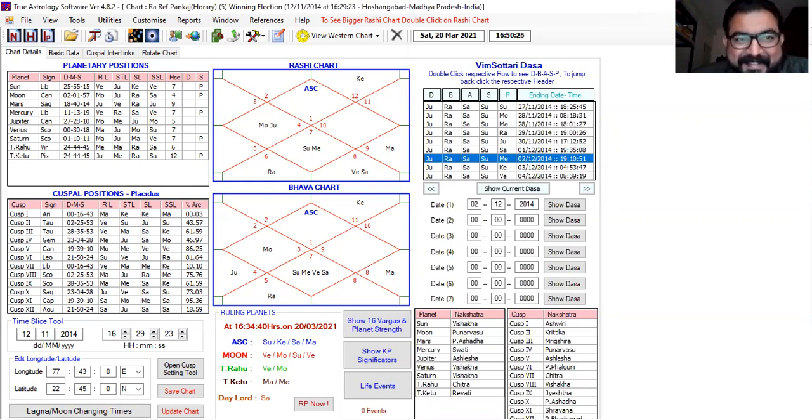Now, one thing I tell you: the IPL matches are going to start next month, in April. So there will be a lot of matches. You can assess yourself.